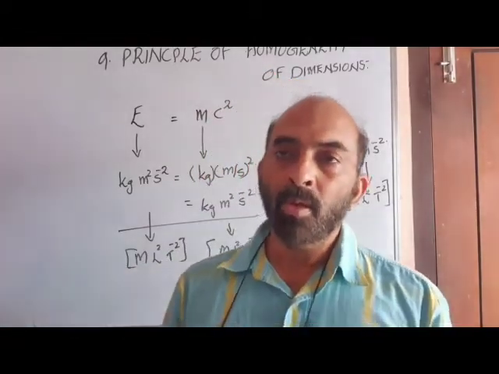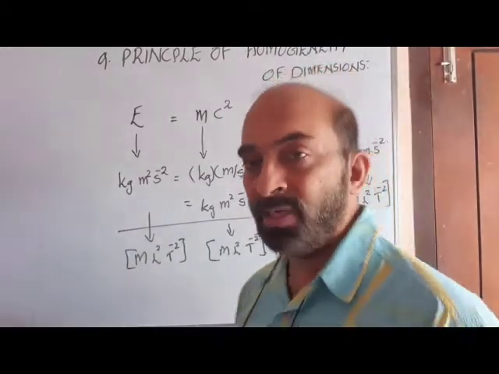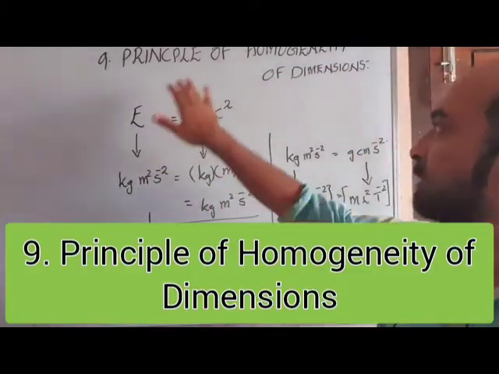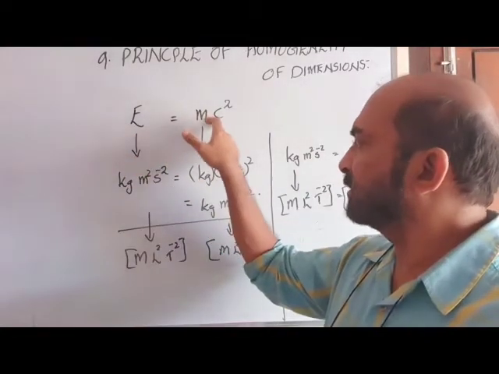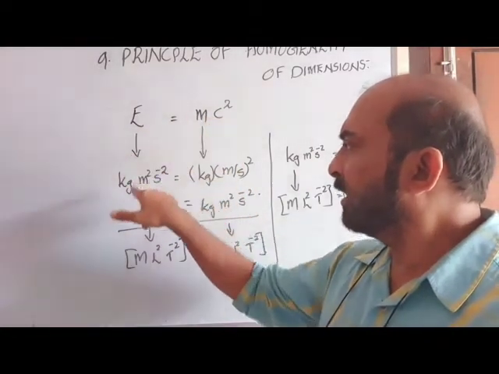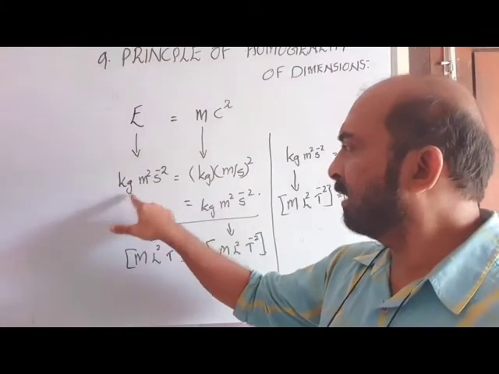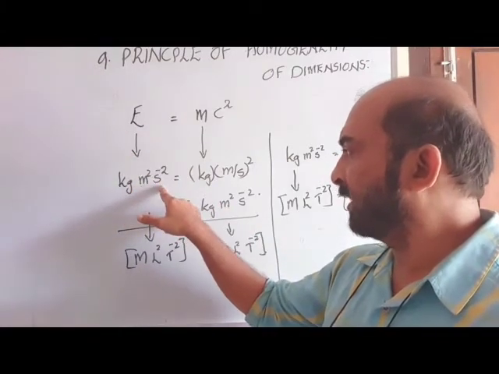Now, the principle of homogeneity of dimensions. Consider the equation E = mc². What is the unit here? Energy: kilogram meter square second to the power of minus 2.